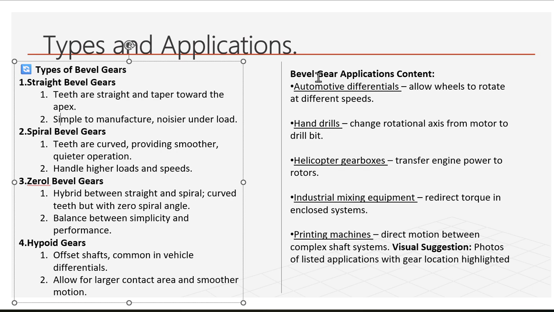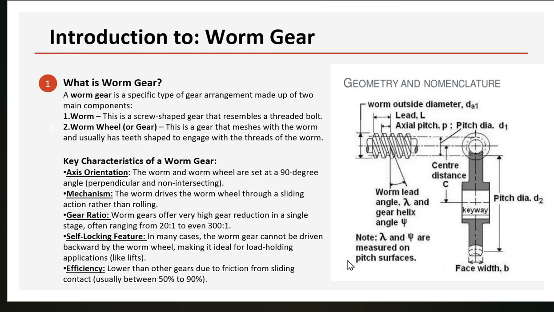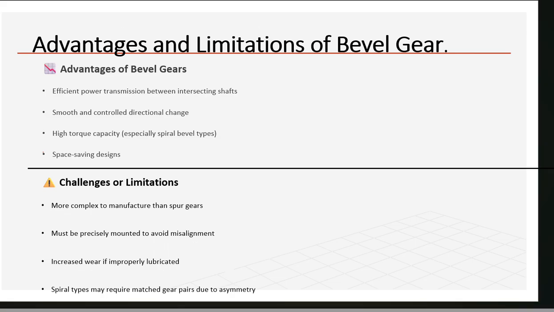Now we are looking at applications of bevel gear: automotive differentials, hand drills, helicopter gearboxes, industrial mixing equipment, and printing machines. Next, we are looking at advantages and limitations of bevel gear. Advantages of bevel gear: efficient power transmission between intersecting shafts, smooth and controlled directional changes, high torque capacity, space-saving design. Now challenges or limitations.